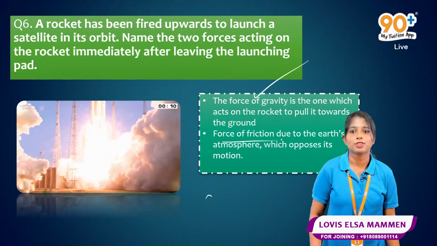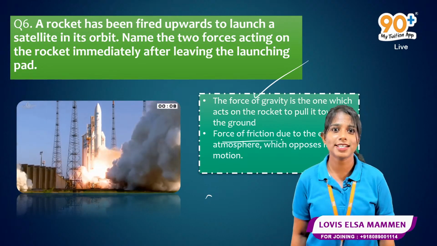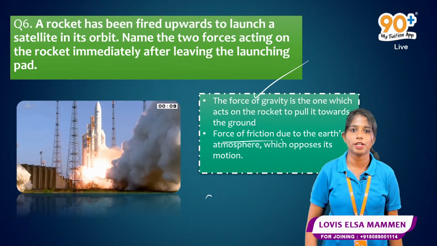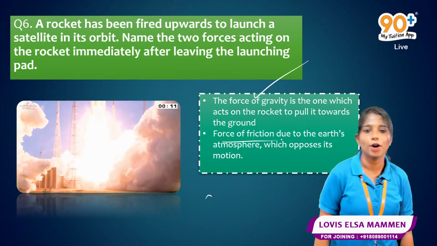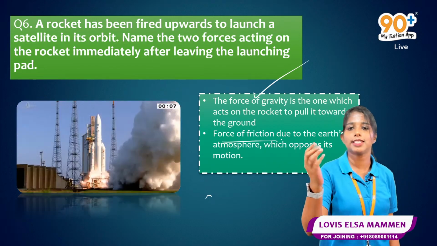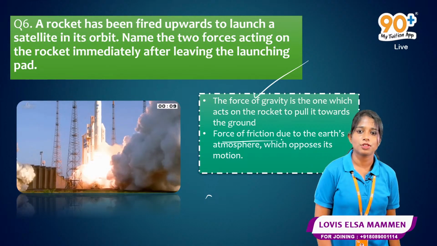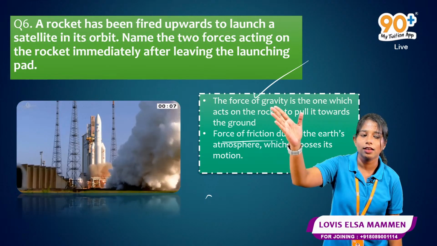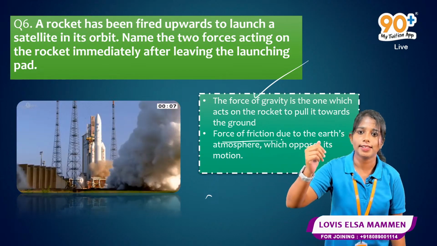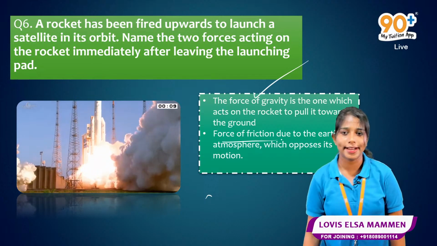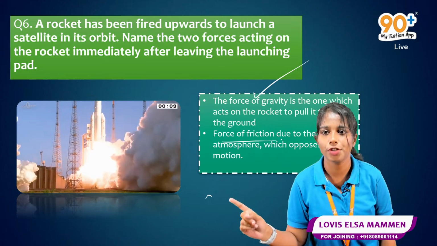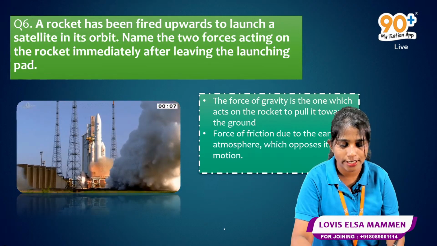Okay, so understood the 2 types of forces? There is gravitational force, and there is force of friction, or frictional force. If you understood, just give me a yes in the comment box, guys. So there is force of gravity, there is force of friction. I hope you have got the concept of gravitational force and frictional force. So now it's time for the 7th question.